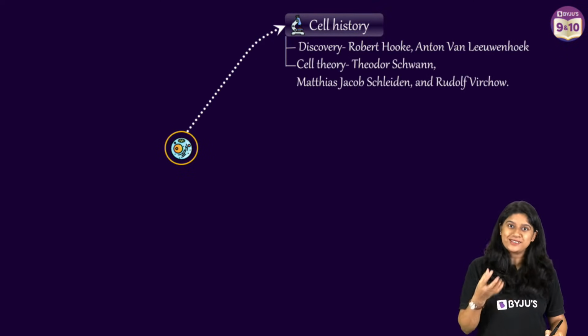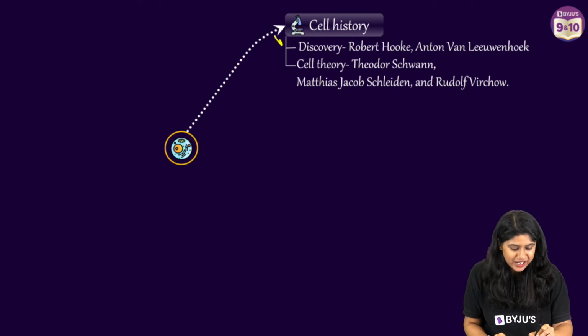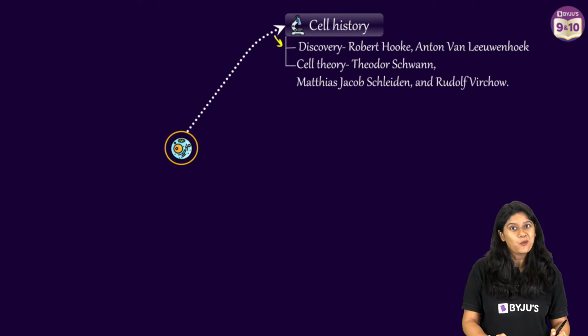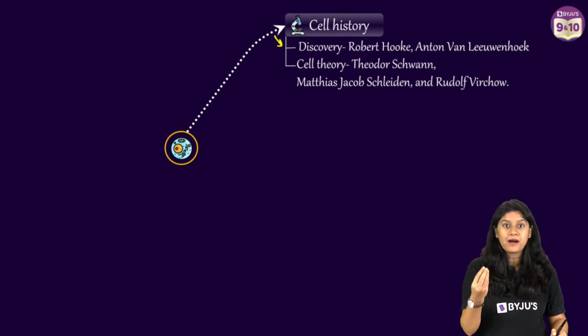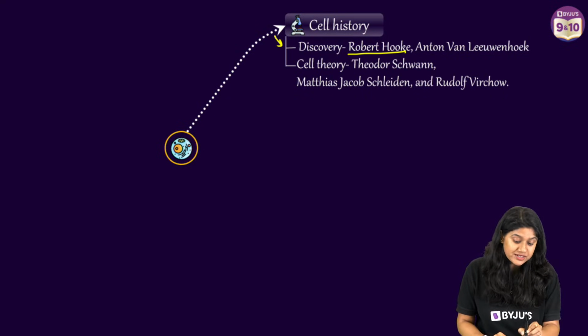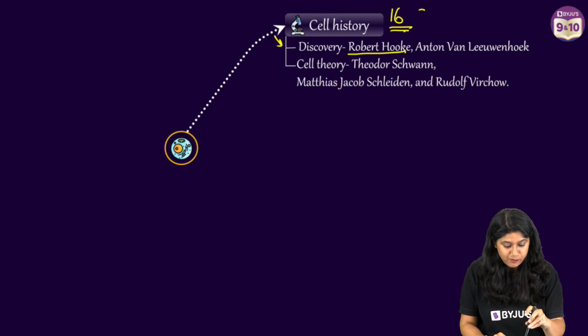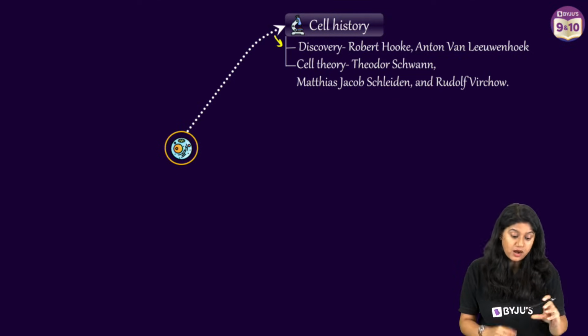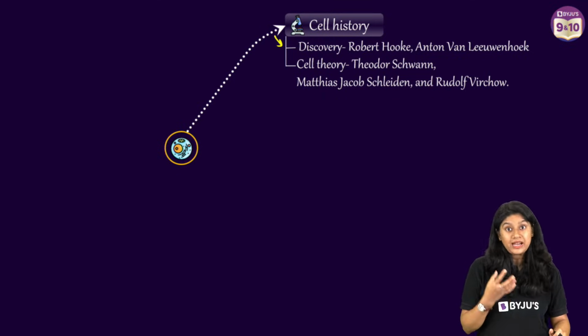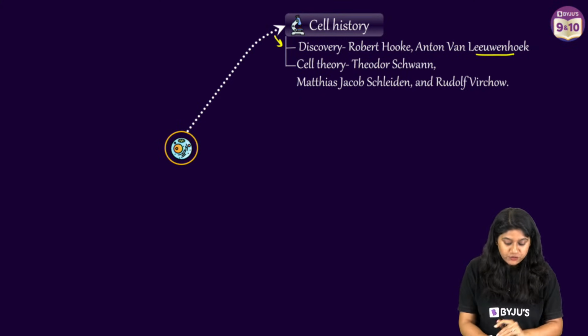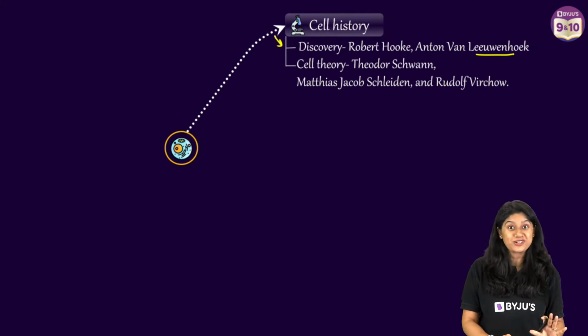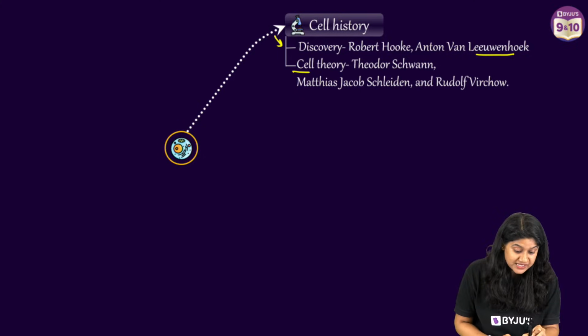When we talk about the cell history, we go back into the time when the first cell was discovered. It was discovered by Robert Hooke in the year 1665. It's a very important year, so please make sure to remember it. But the cell that he saw was a dead cell. Later, we have Leeuwenhoek, who saw the first living cell. This is super important.